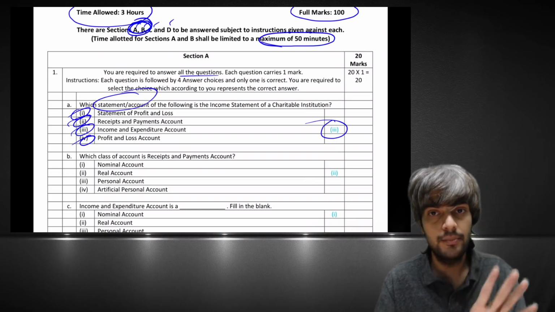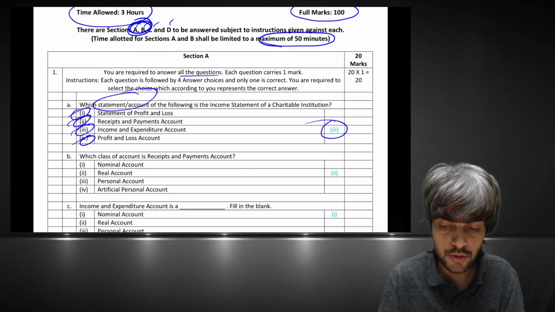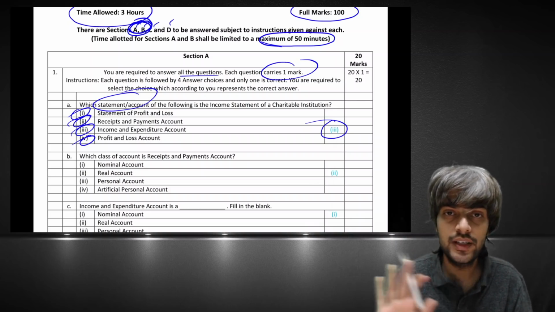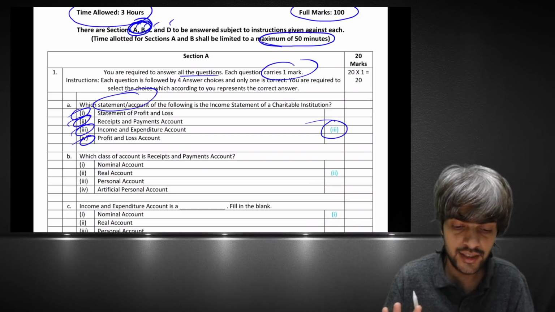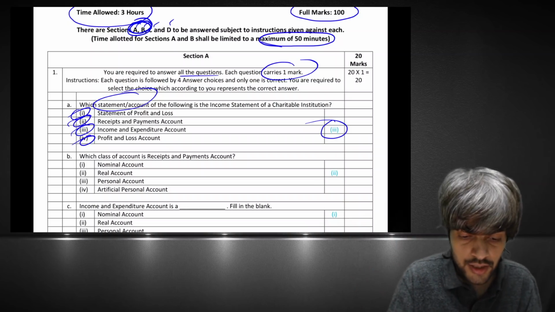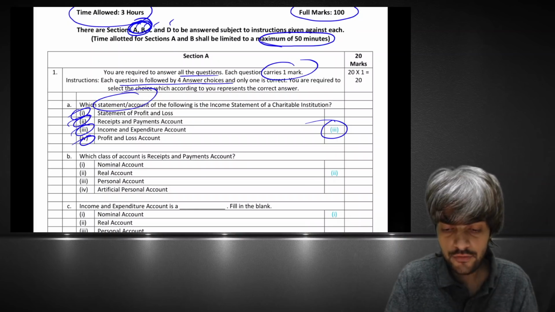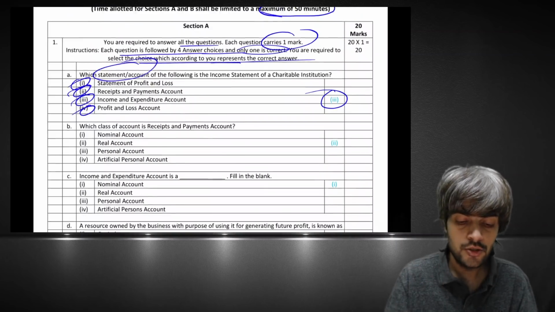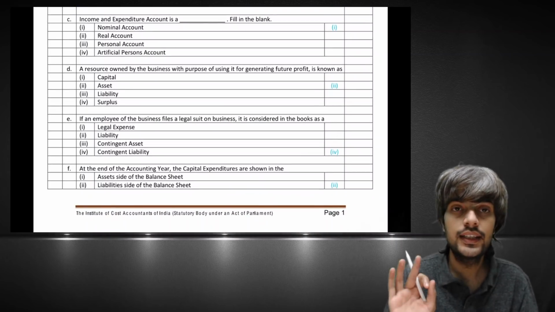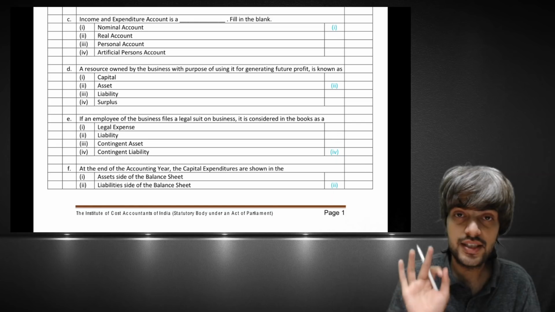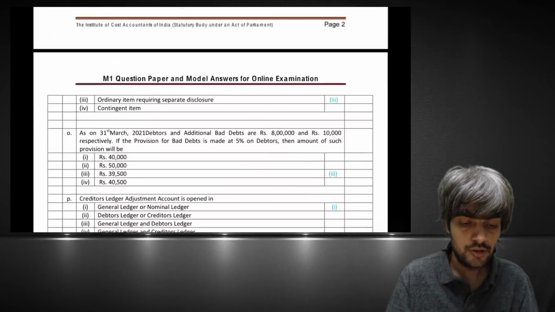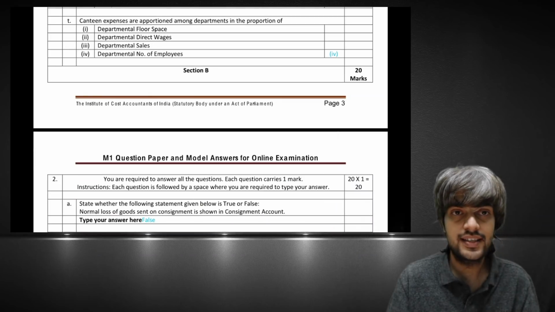You are required to answer all the questions. This is compulsory. Each question will carry 1 mark. You just have to click, no reasoning, nothing. Just click and you will get the marks. Each question is followed by 4 answer choices and only one is correct. You are required to select the choice which according to you represents the correct answer. These are 20 MCQ questions, 100% MCQ. Is it clear? Yes. So that is 20 marks, section A.